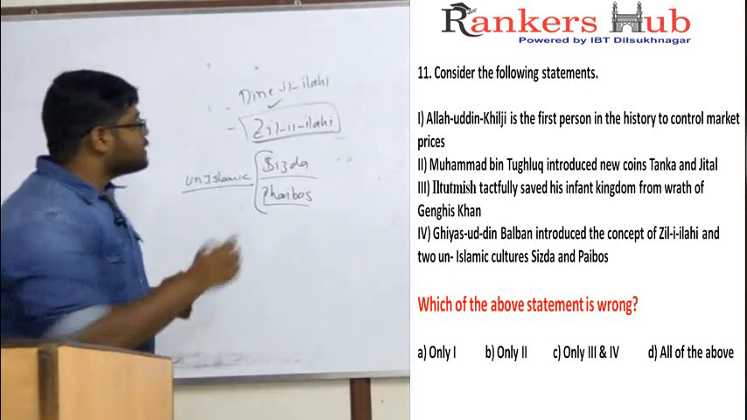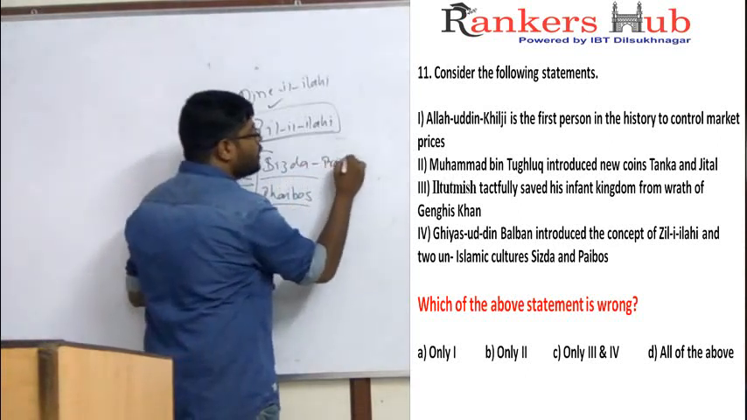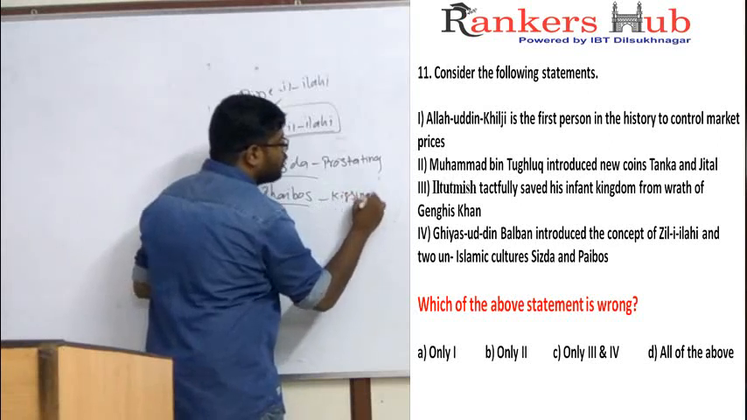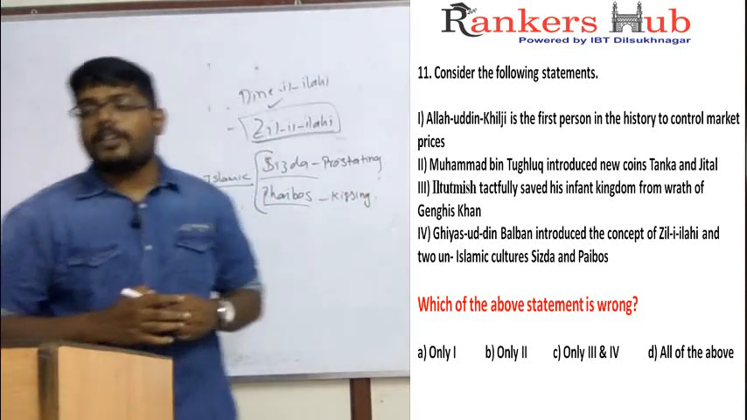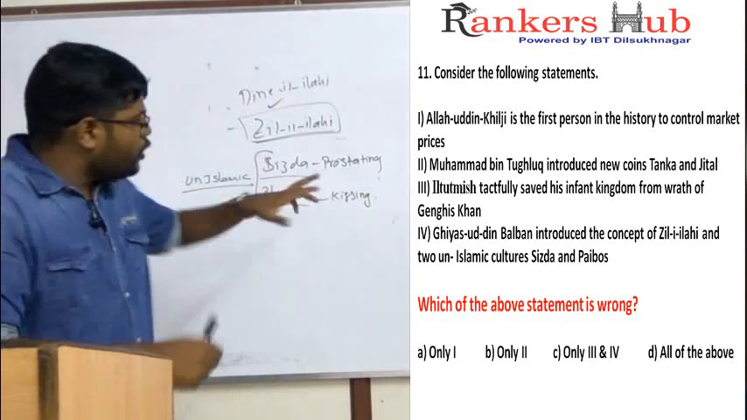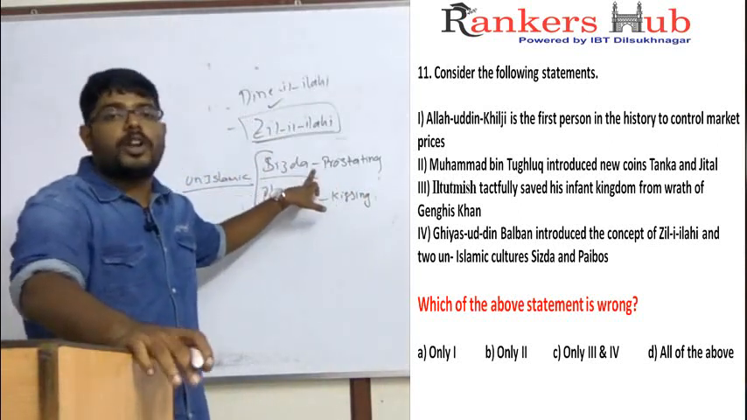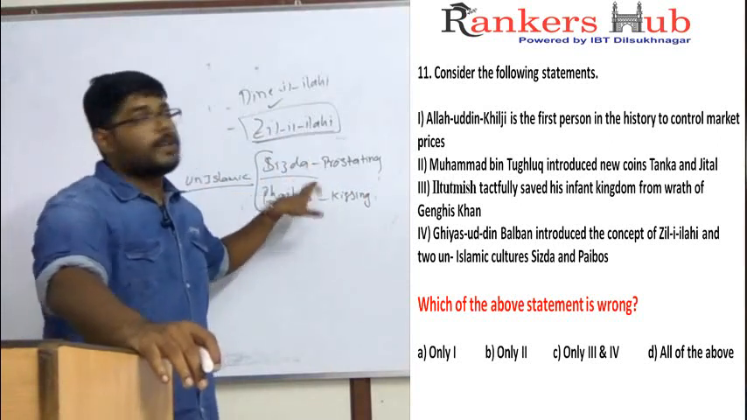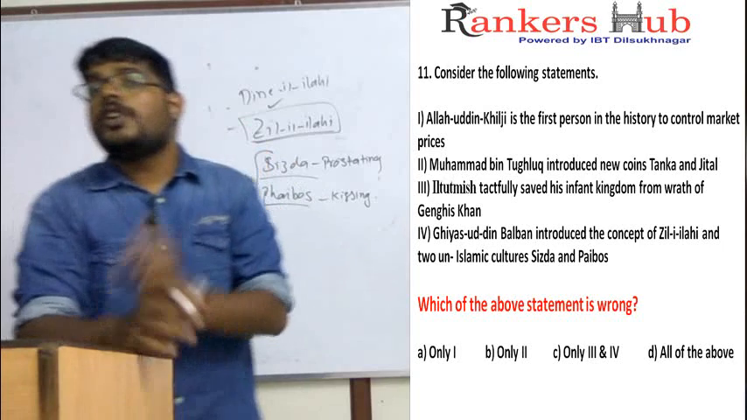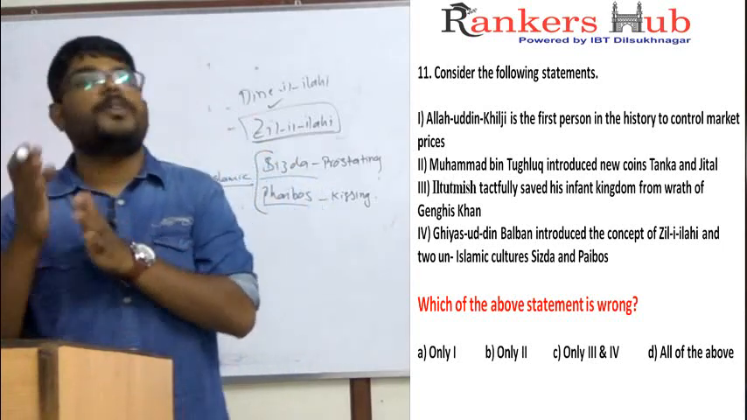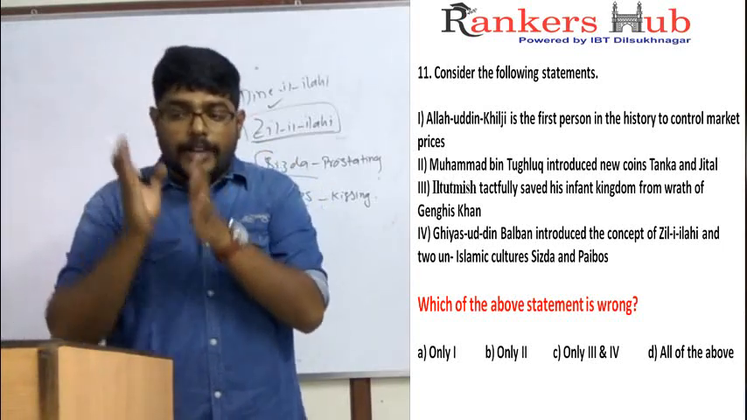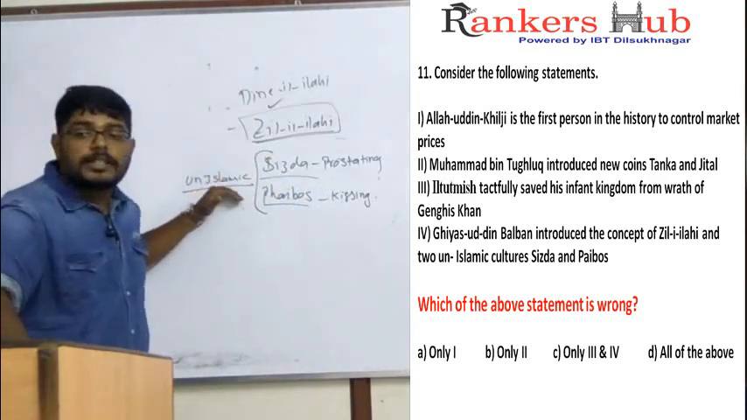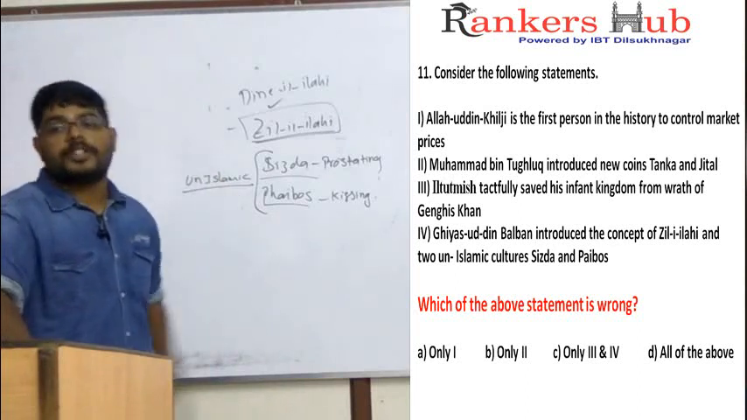What is Sijda? Sijda is prostration. Prostration means falling on the feet. Paibos means kissing. So whenever you see an emperor, you should prostrate before him, that means you should fall on his legs and kiss the feet of the emperor. Those are the two un-Islamic cultures, because Islam will never accept you to bow before a human being. You should only bow before God. But Balban introduced two un-Islamic cultures which are very important from the examination point of view.